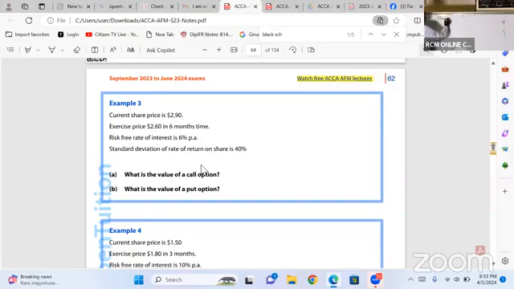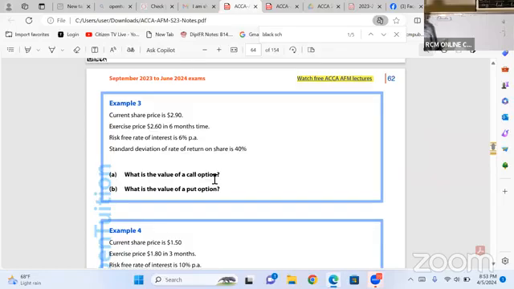This Example number 3 is so important because you can see here, A, they want me to give them the value of a call option, and B, the value of a put option. So we have to be very serious. We shall read here. The current share price is $2.9. Exercise price is 2.6 in 6 months' time. Risk-free rate of interest is 6% per annum. The standard deviation of the rate of return is 40%. What is the value of a call option?